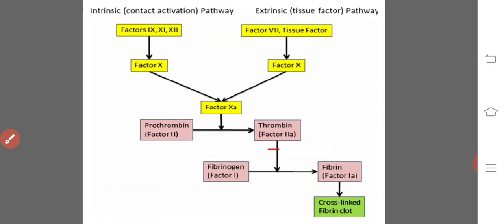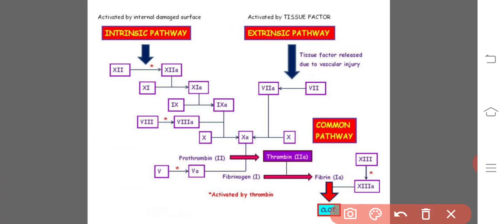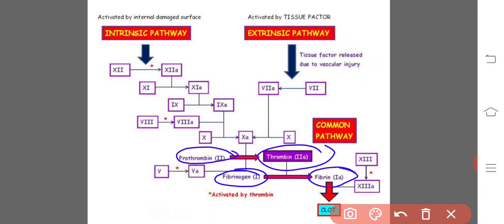So let us see here. In the second step, prothrombin gets converted into thrombin, which is activated. Okay, so factor number 2, activated thrombin. Now this thrombin converts fibrinogen into fibrin. Fibrinogen is the first factor that forms the clot. While it is forming the clot, there will be involvement of factor number 13. What is factor number 13? Fibrin stabilizing factor.